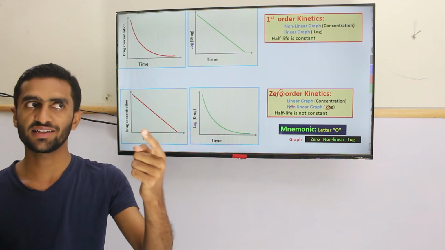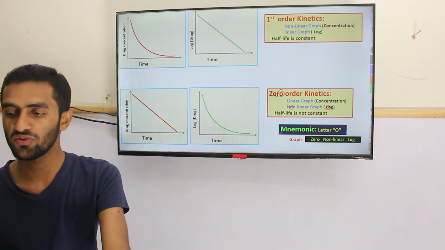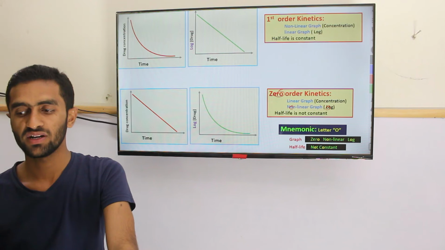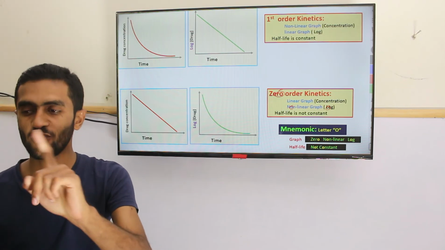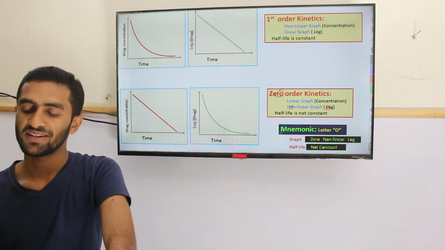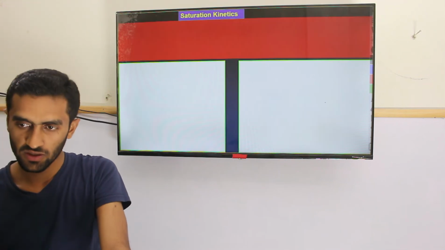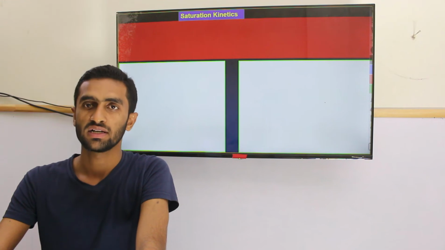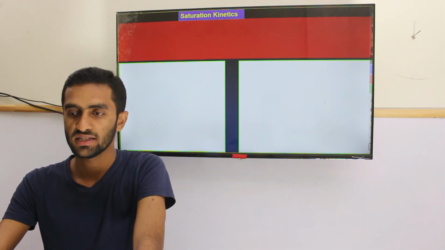If you understand the one, you can go for the other easily. Half-life is not constant; here it's zero order, while in first order it's the other. Just a mnemonic. Okay, saturation kinetics is a very important concept, especially in the Step 1 exam.